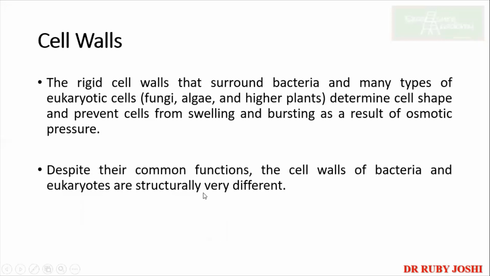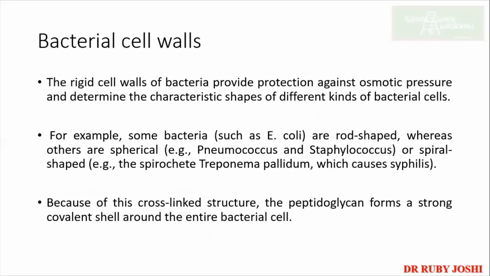Now, the first topic is about the cell wall. So today we'll complete the cell wall topic. The rigid cell walls that surround bacteria and many types of eukaryotic cells determine the cell shape and prevent the cells from swelling and bursting as a result of osmotic pressure. Okay, despite the common function, the cell walls of bacteria and eukaryotes are different. So we already know about it.